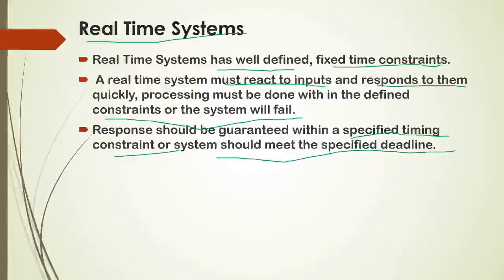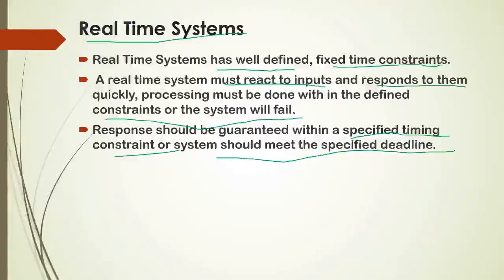You can find this control system in the industrial area, in machines and how the machines work. These machines are doing their different tasks on time. For example, take any product: first the product will be packed, and then it will be moved forward to the next machine, where it will be sealed, and in the next machine again it will be sealed. This is how processes happen on time. If the time is missed here or there, it is not going to work properly, or there are chances of failing that particular task.